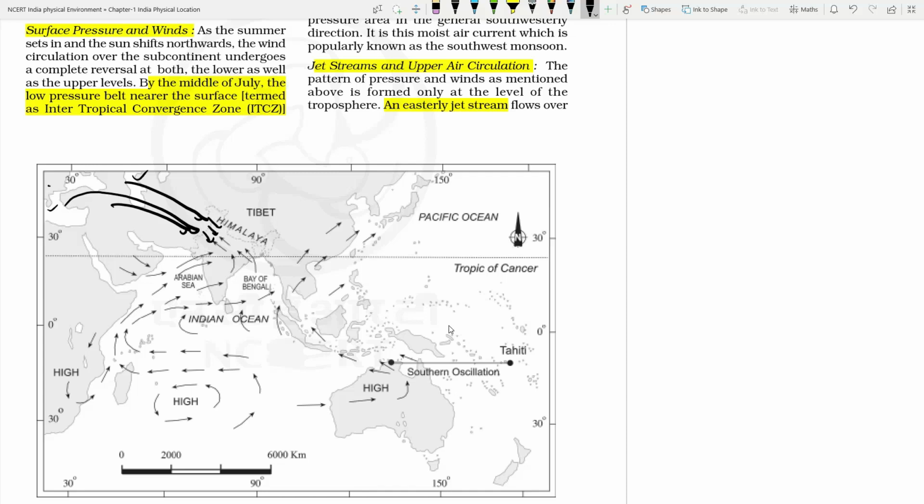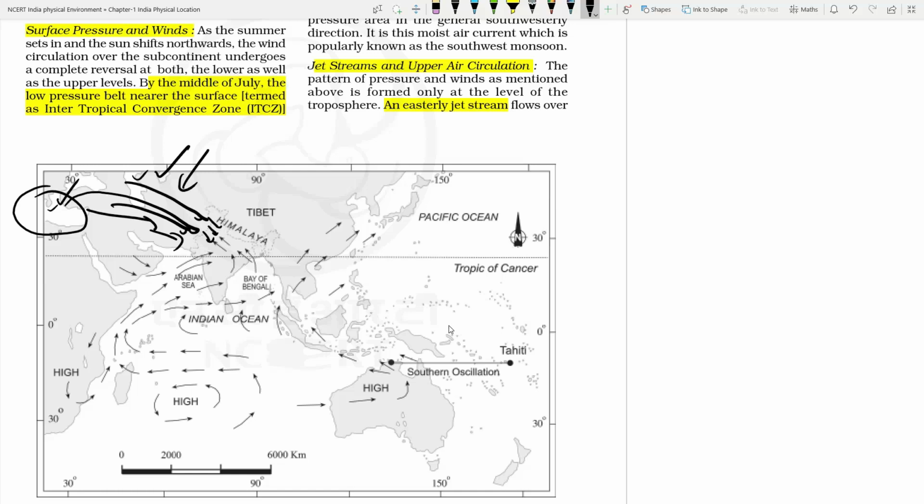Those are the temperate cyclones which originate over the Mediterranean Sea, and they are brought towards India through the westerlies, and also through the subtropical westerly jet stream. So those western disturbances are creating disturbance in the stable weather of the winters. That's why the rainfall in the winter season is due to this westerly jet stream, the western disturbance. Fine.